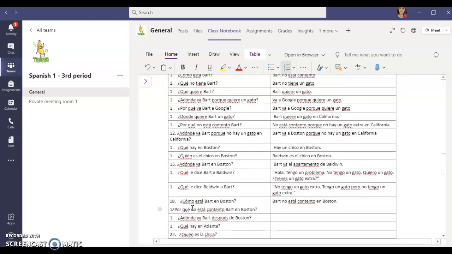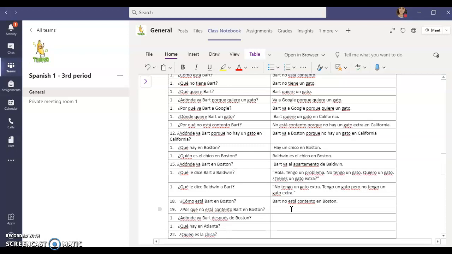Okay. Número 19. ¿Por qué no está contento Bart in Boston? ¿Por qué? Why? No está contento Bart. Is Bart not happy in Boston? Why is Bart not happy in Boston?